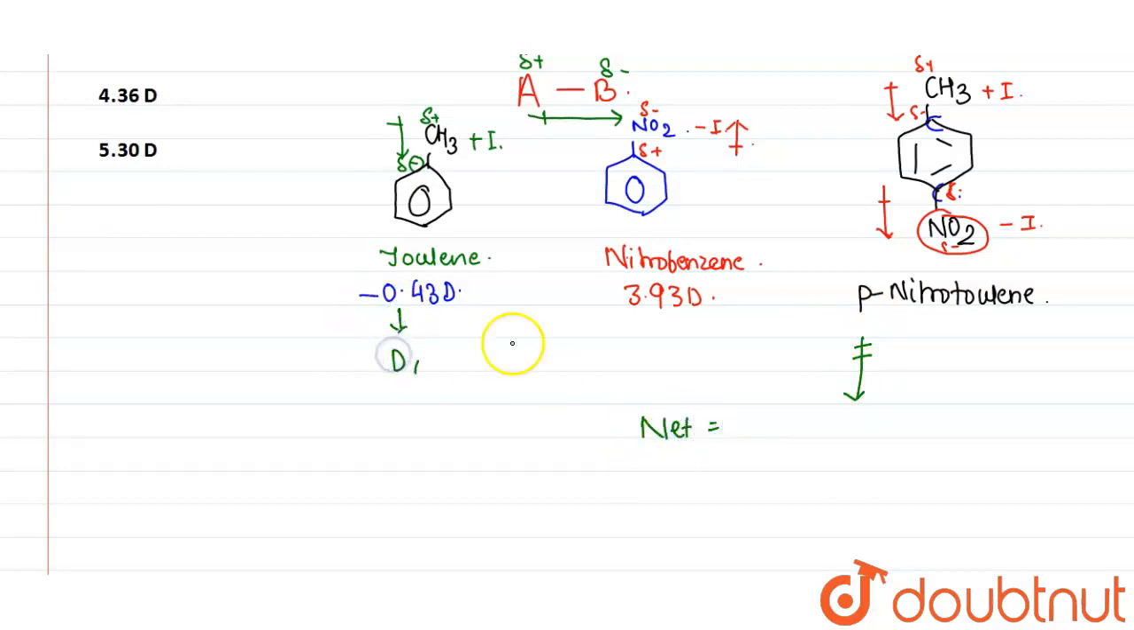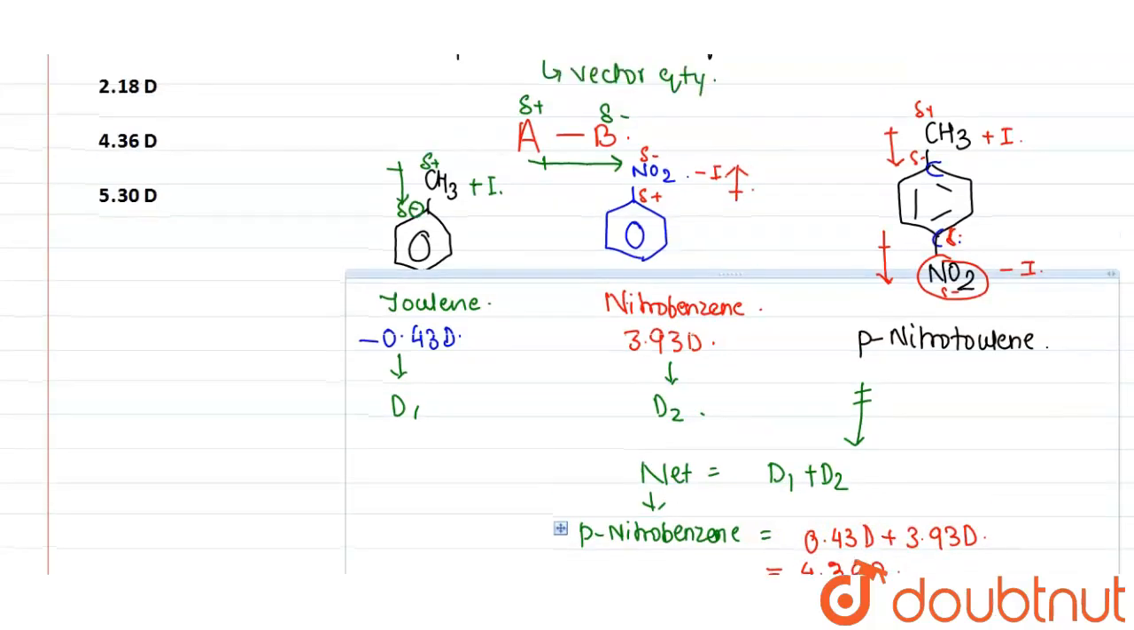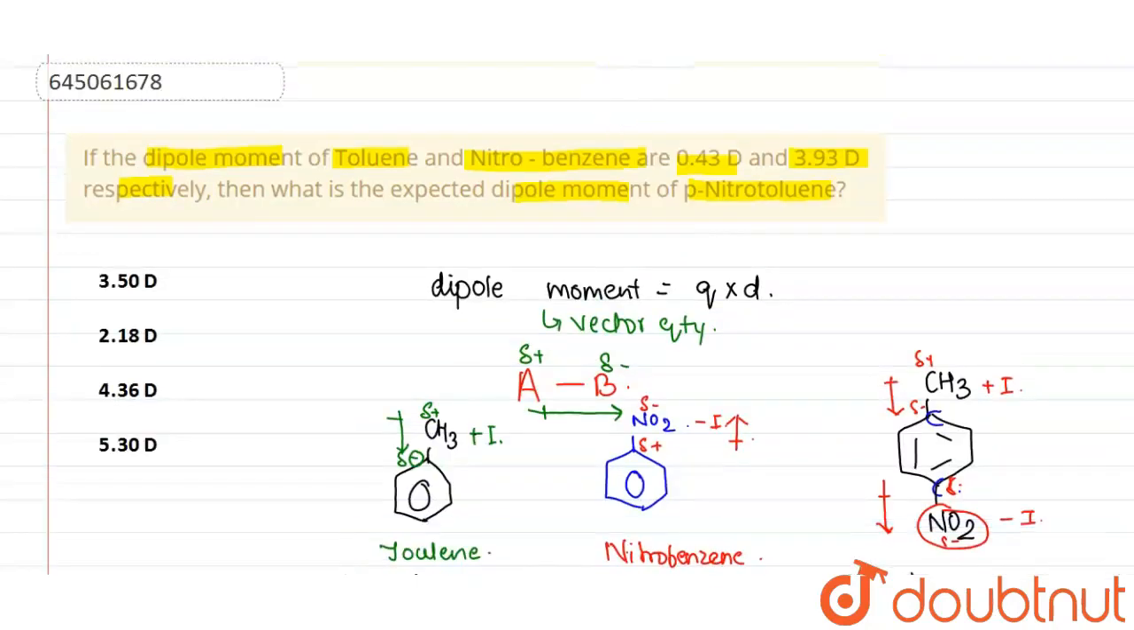So the net dipole moment will be the addition of the two dipole moments, if we consider this D1 and D2. So the net dipole moment will be D1 plus D2. This net dipole moment will be of this para-nitrotoluene. So the dipole moment of para-nitrotoluene will be equal to 0.43 D plus 3.93 D, and the value of this is 4.36 D. Now let us check the options. Which of the options is correct here? If this is A, this is B, this is C, so option C is correct here with 4.36 D.